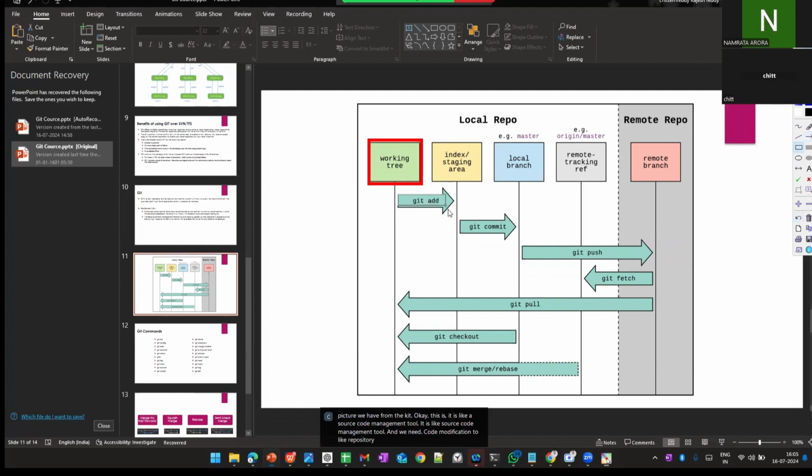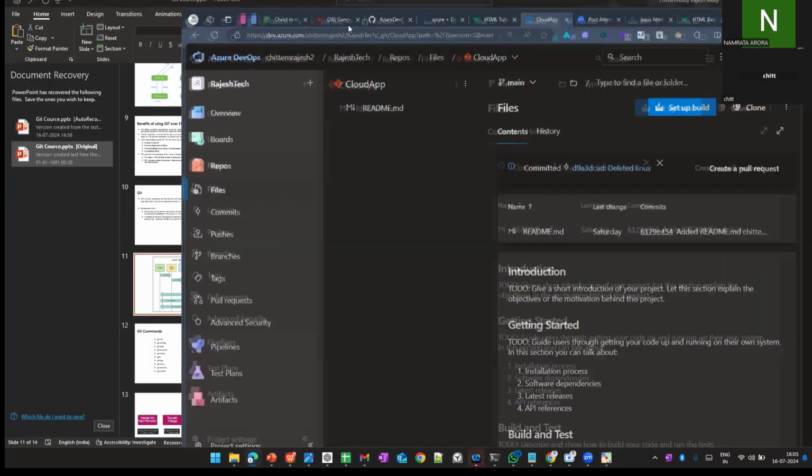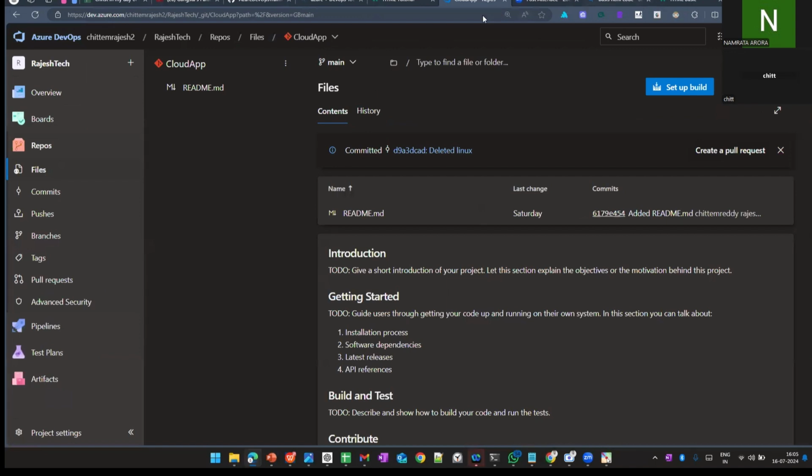Using the git add command, we push code to the index, and then using the git commit command, we push the index onward. Once committed, we push the code to the central repository. A central repository is, for example, the Azure DevOps cloud platform, where we push the code.